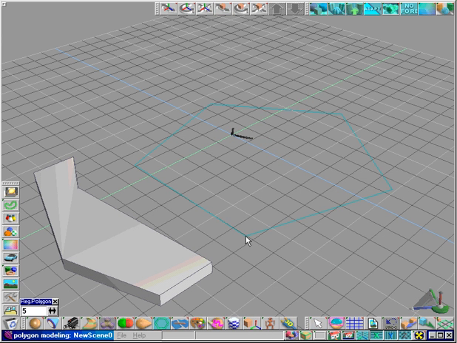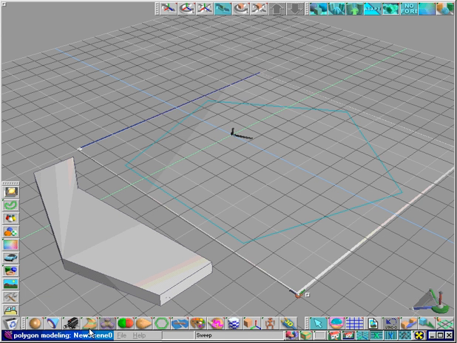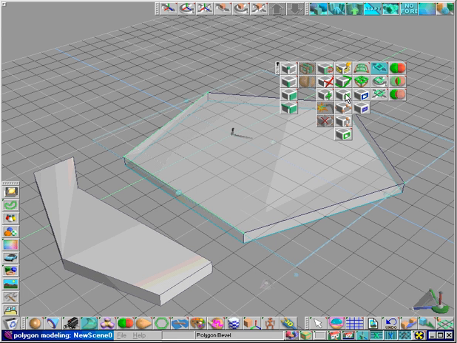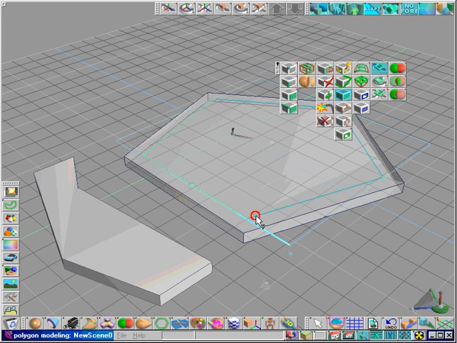Create a 5-sided polygon and sweep it the default distance to make a base. This will automatically give access to the Polygon Bevel tool. This tool will create duplicate concentric shapes of the face on which it is used. We will create multiple concentric outlines on the top face of our base.